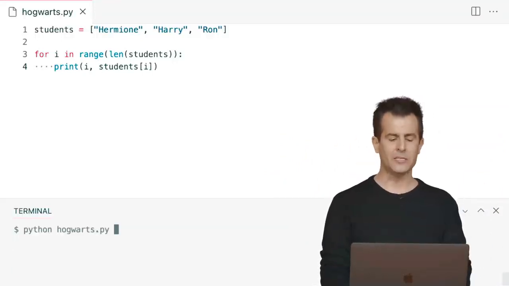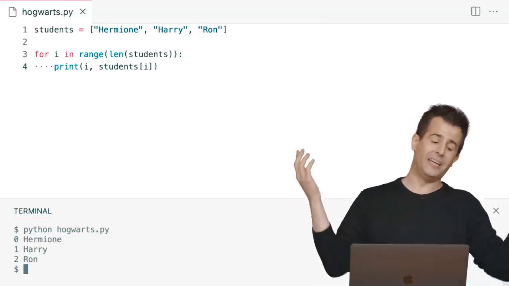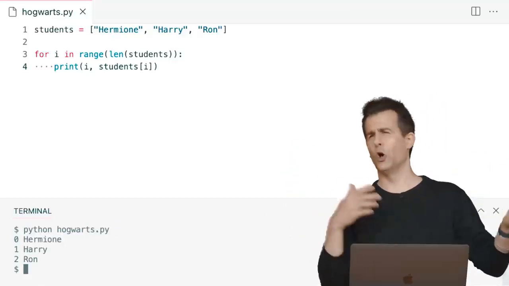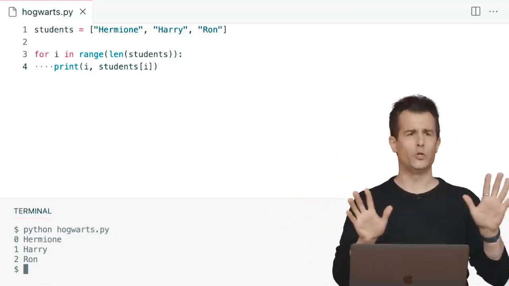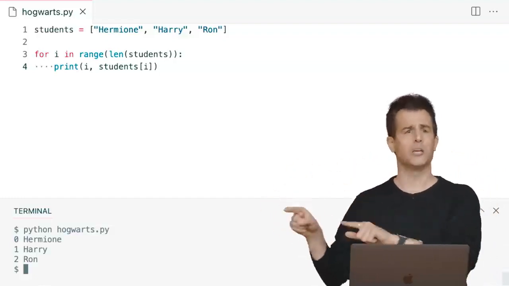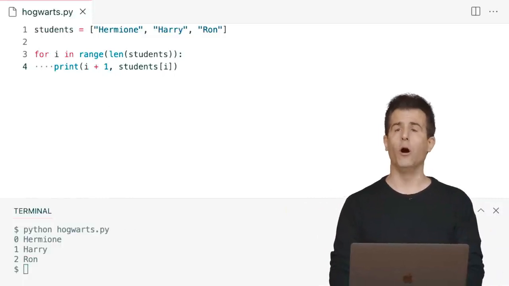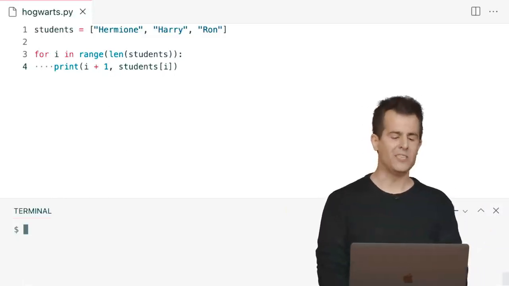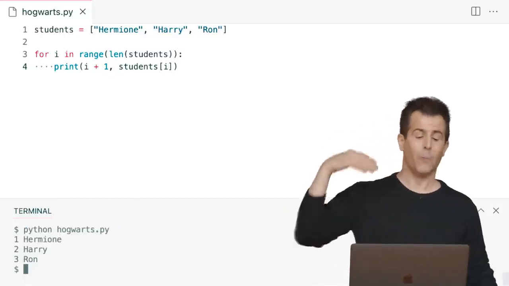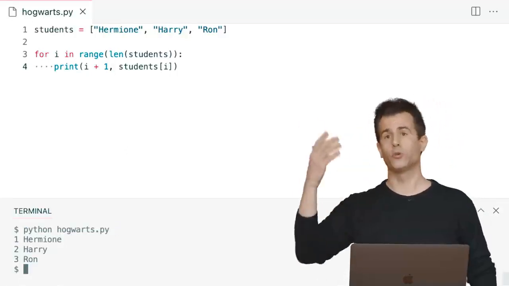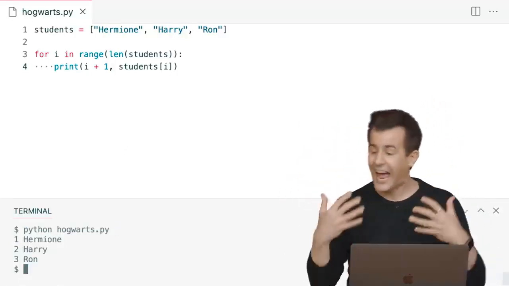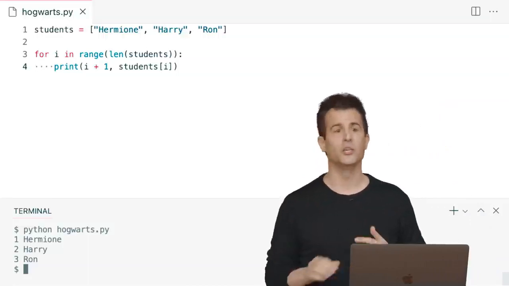Let me go ahead and rerun this. Now I see that, OK, Hermione is the top student, but she's in 0th place. That's a little weird. Like, we don't need to show the human using my program that we started counting at 0. I can clean this up. I can just add 1 to the i up here. And now we see sort of a top 3 list of students. Hermione's number 1, Harry's number 2, and of course, Ron is number 3. So we can get access to all of those same values as well.